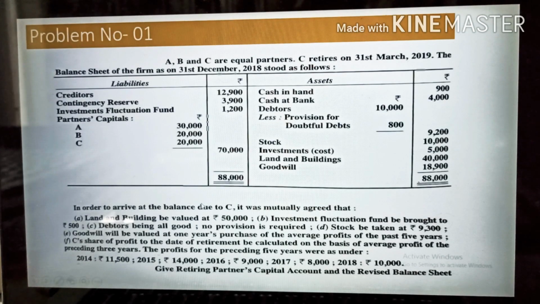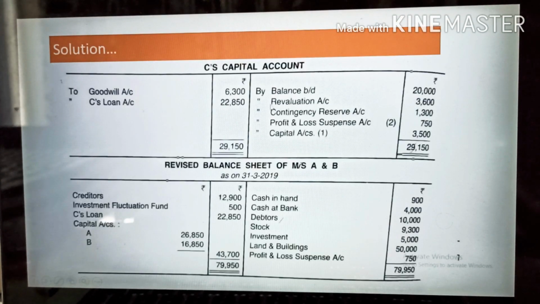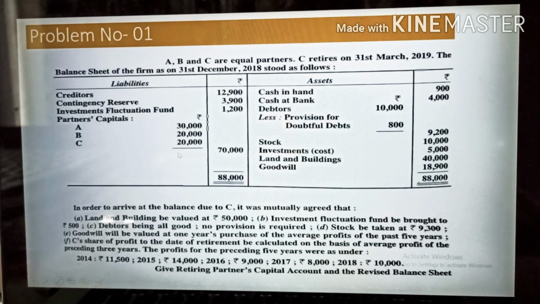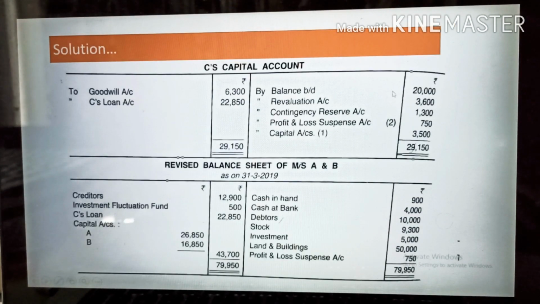Now, what's next we have to do? We have to prepare the account for the retiring partner. So we will focus only on the retiring partner. Who is going to retire in this question is C. So we will prepare the account only for C. C's capital account we will prepare. In this C's capital, first we will write the balance brought down, whatever capital he is having in the business. C is having 20,000, that's the amount we will write here, 20,000.